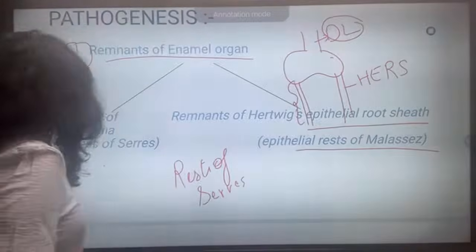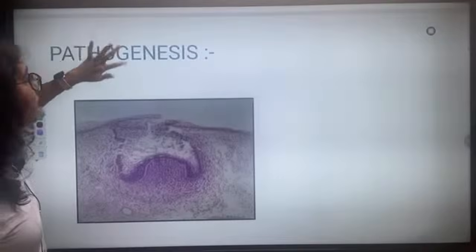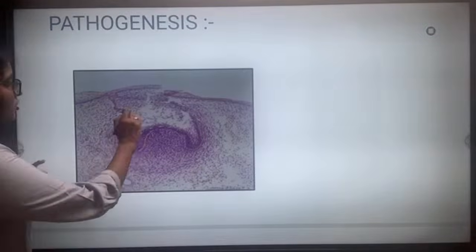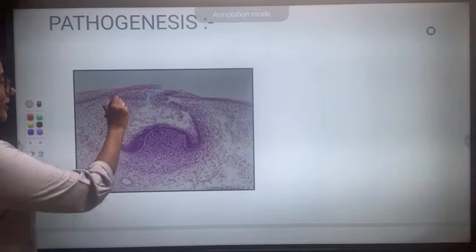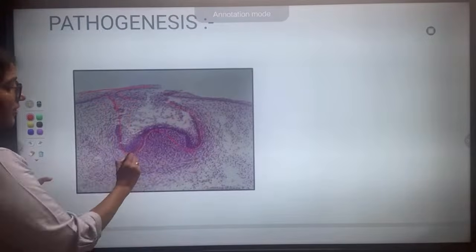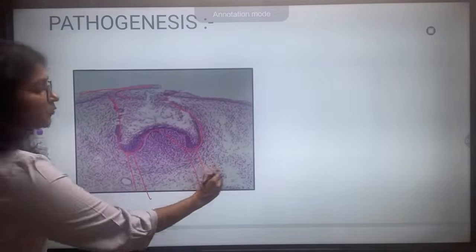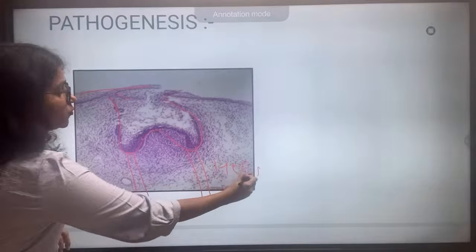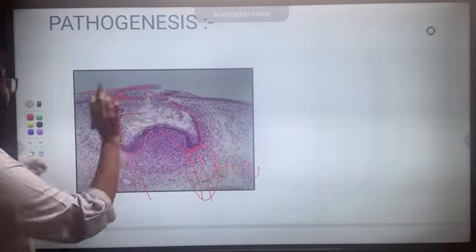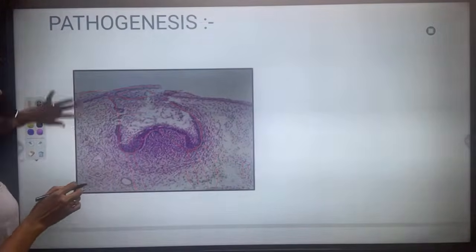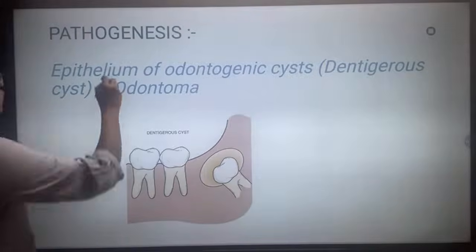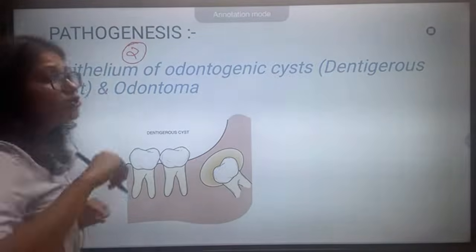Now let's see what it is. So this is an image. This is the oral epithelium, dental lamina, enamel organ. This will extend to form the Hertwig's epithelial root sheath. So what they are saying, remnants of this or this enamel organ will form the ameloblastoma. Okay, what is the second tissue of origin?